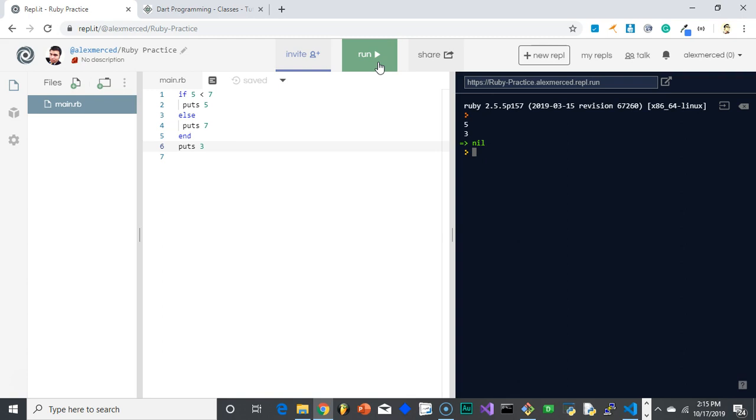Okay, now other things to talk about are loops. And I must say that Ruby has some of the most interesting loops. In most languages, you have a while loop. That's not new. So usually the way you would set up a while loop is, let's say a equals 0. And we'll say while a is less than 10.